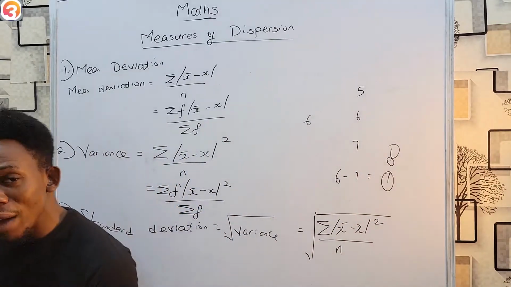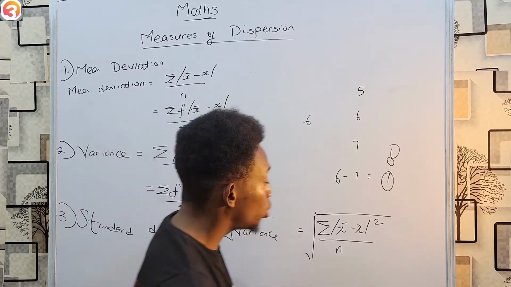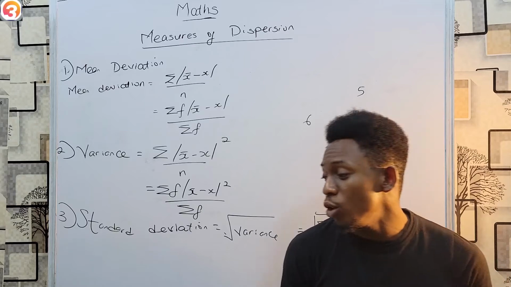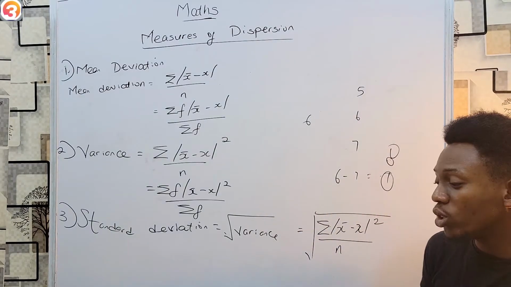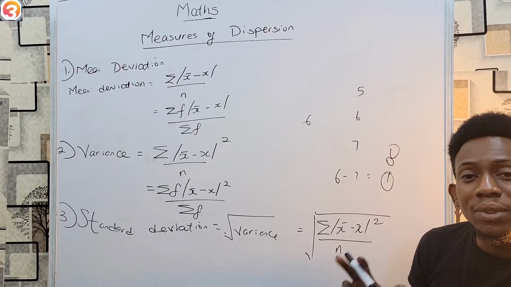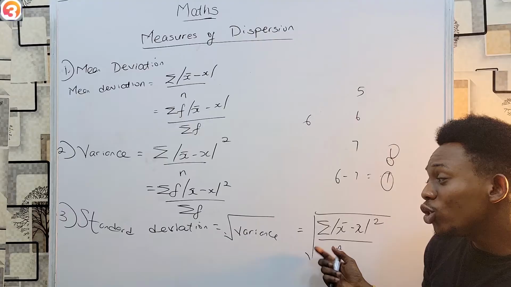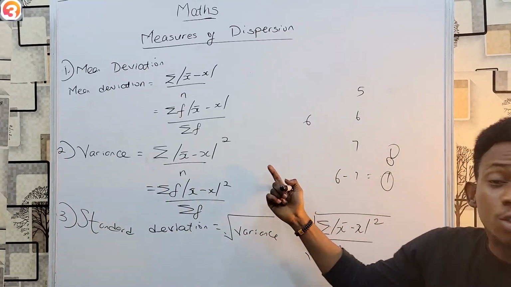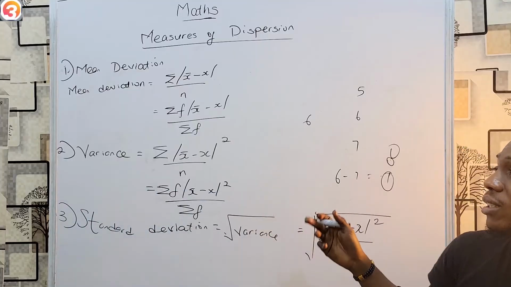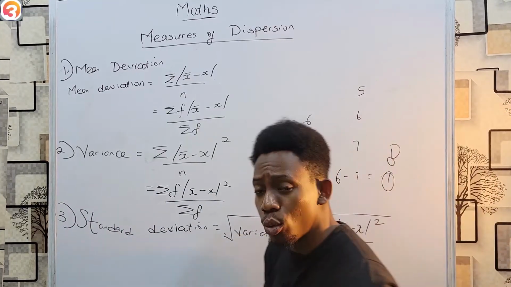Now, this reminds me of one very, very funny question I once saw, in which they gave you variance and then asked you to find standard deviation after giving you your long data. Please note that there's no point in all those long analysis. All you simply have to do is that once you know variance, take square root, you have standard deviation. If I tell you the variance is already 4, and I then give you a bunch of data, there's no need to go finding all this. Square root of 4 is 2, and you are done.